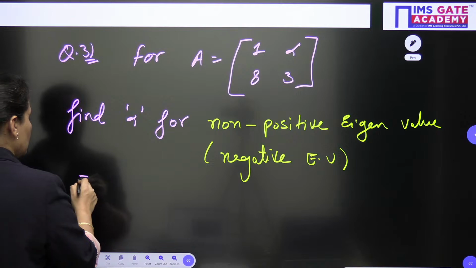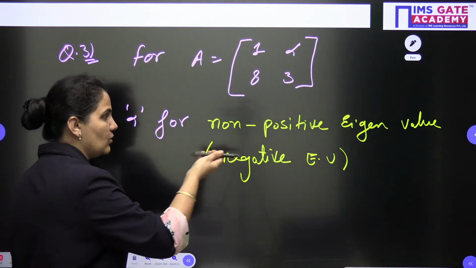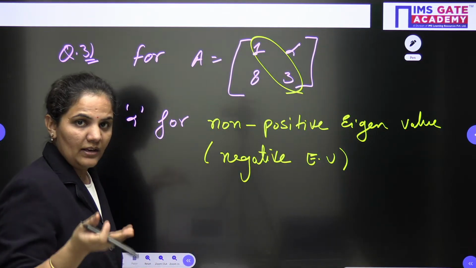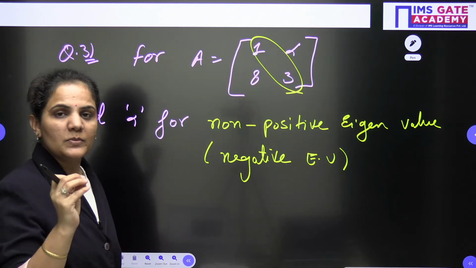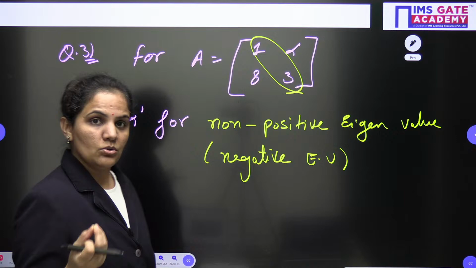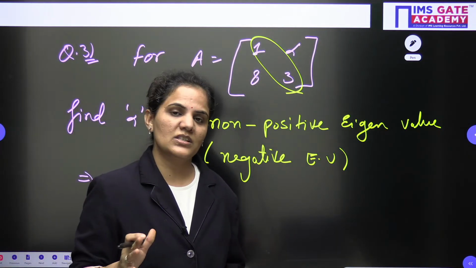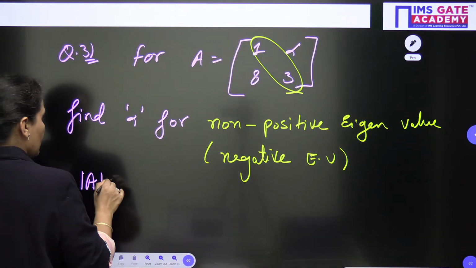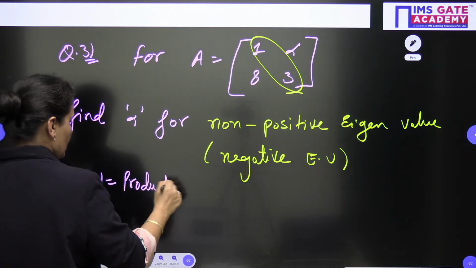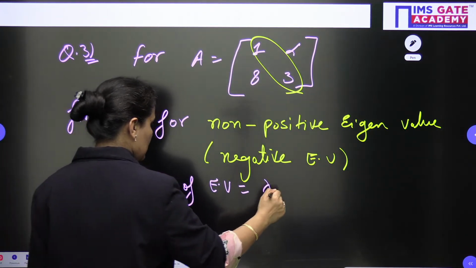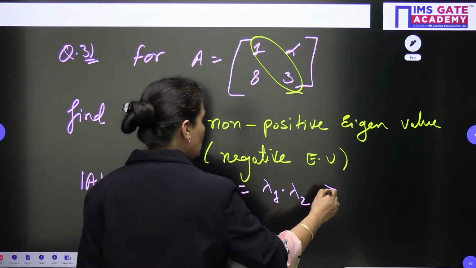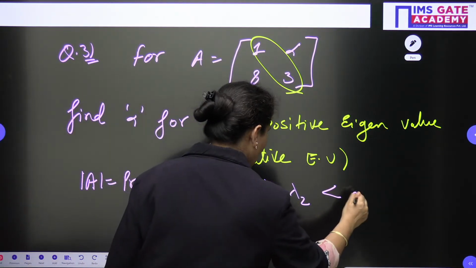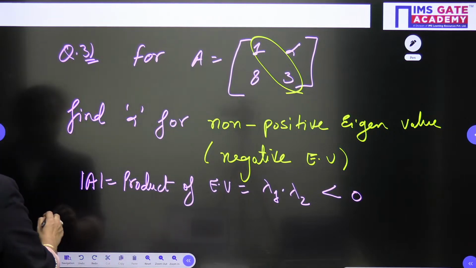Alright, so here we can use the direct concept, because we are looking for the value of alpha. If you go for the sum of eigenvalues, the sum will not help you here. So directly you should go for the product of eigenvalues, means the determinant. This is one Brahmastra which we used to say for eigenvalues; very easily we can use this and solve questions based on eigenvalues. The product of eigenvalues, if the eigenvalues are lambda 1, lambda 2, should be less than 0. Sorry, non-positive, so it should be less than 0, negative.